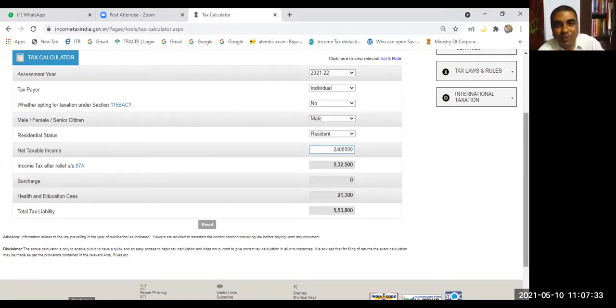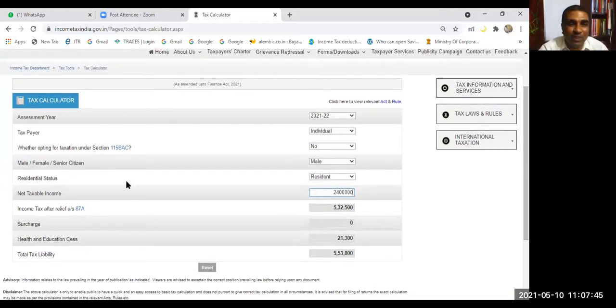Is it not a very useful calculator? Yes, sir. Automatically the tax amount is calculated. But let us say you are opting for the new scheme. So what you have to do? You have to go for yes.